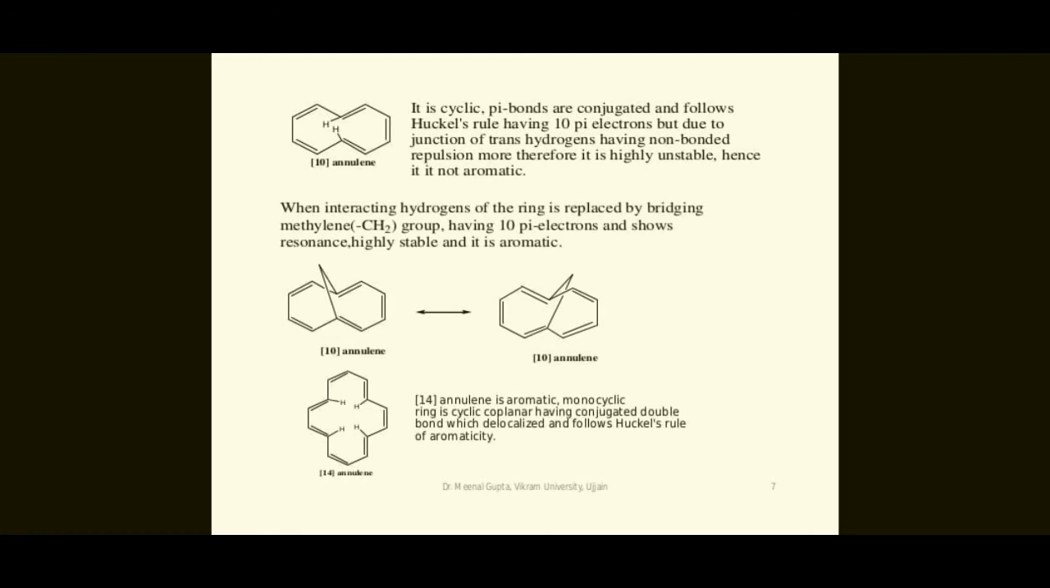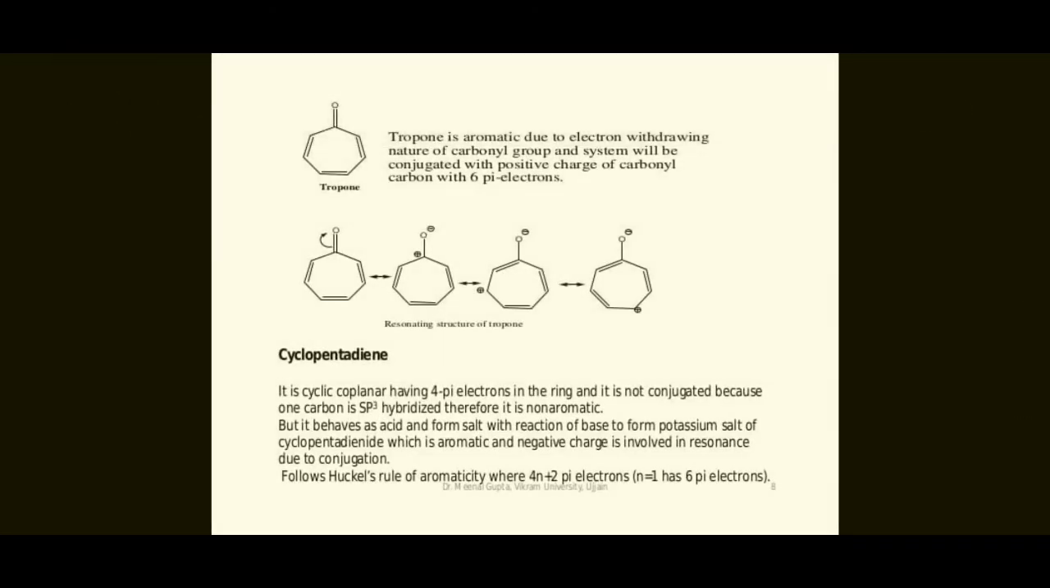Students, 10-annulene and 14-annulene are aromatic. The 14-annulene is an aromatic monocyclic ring, cyclic, coplanar, having conjugated double bonds which are delocalized, and it follows Huckel's rule of aromaticity. Okay students, tropone is aromatic due to the electron withdrawing nature of the carbonyl group. The system will be conjugated with a positive charge on the carbonyl carbon, with 6 pi electrons delocalized. So this is the ring structure of tropone. Tropone has an electron withdrawing group and is an aromatic compound.